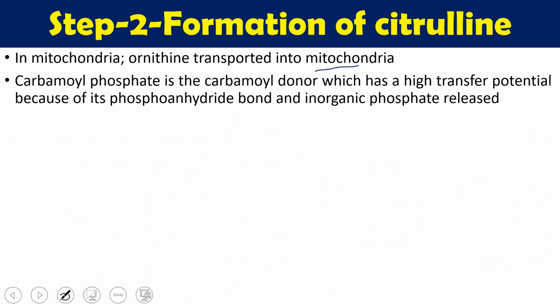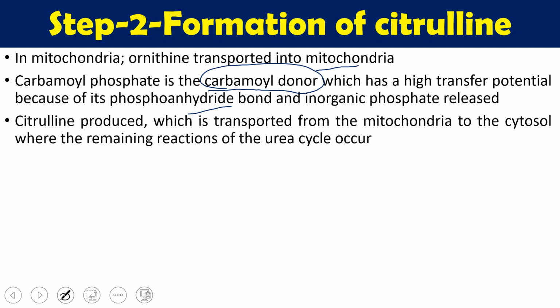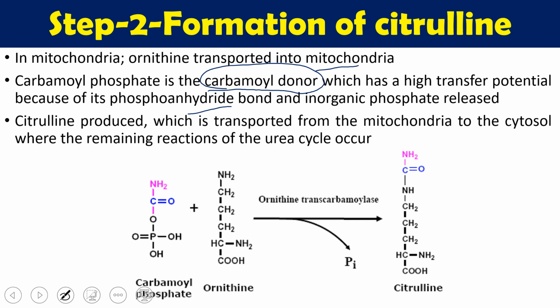Here carbamyl phosphate is the carbamyl donor, which has a high transfer potential because of the phosphoanhydride bond, and inorganic phosphate is released. In this reaction citrulline is produced, which is transported from the mitochondria to the cytoplasm, where the remaining reactions of the urea cycle occur.